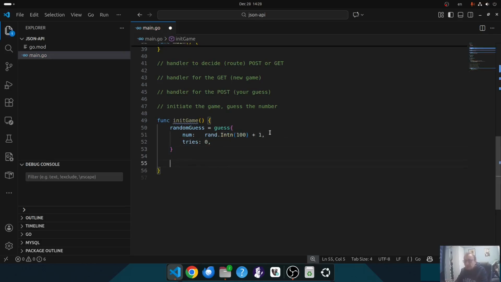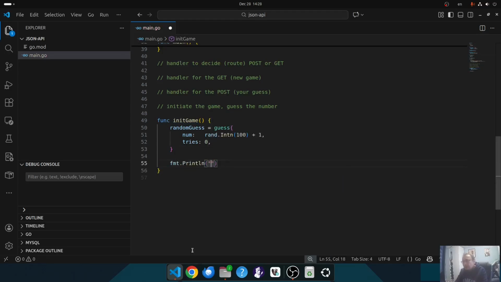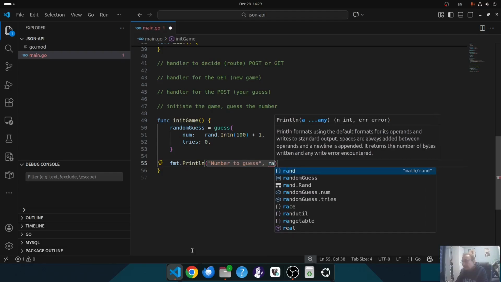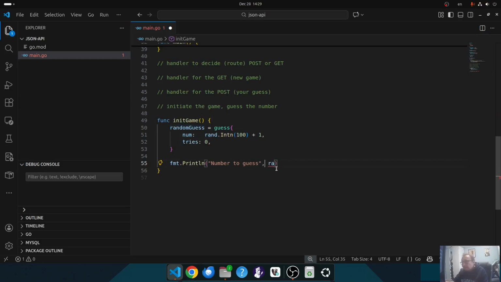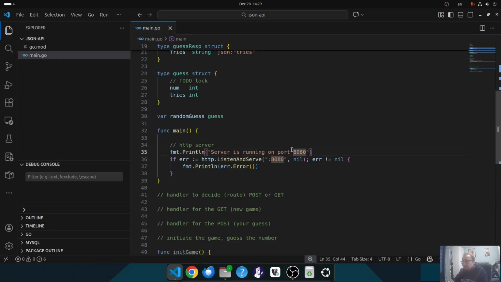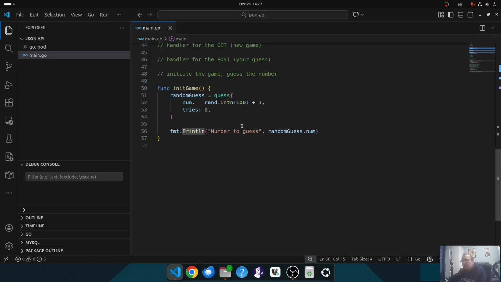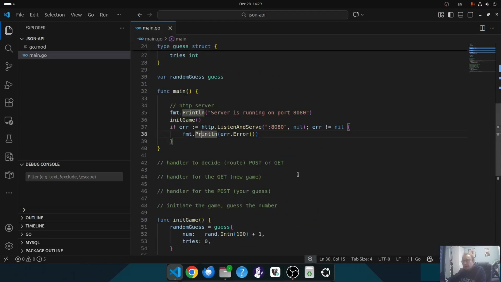And let's display this just for easier debugging. fmt.Println number to guess, and this is the random number, random guess, and none. Okay, so let's initiate the game, and we already generated a random number and reset the time thrice to 0.